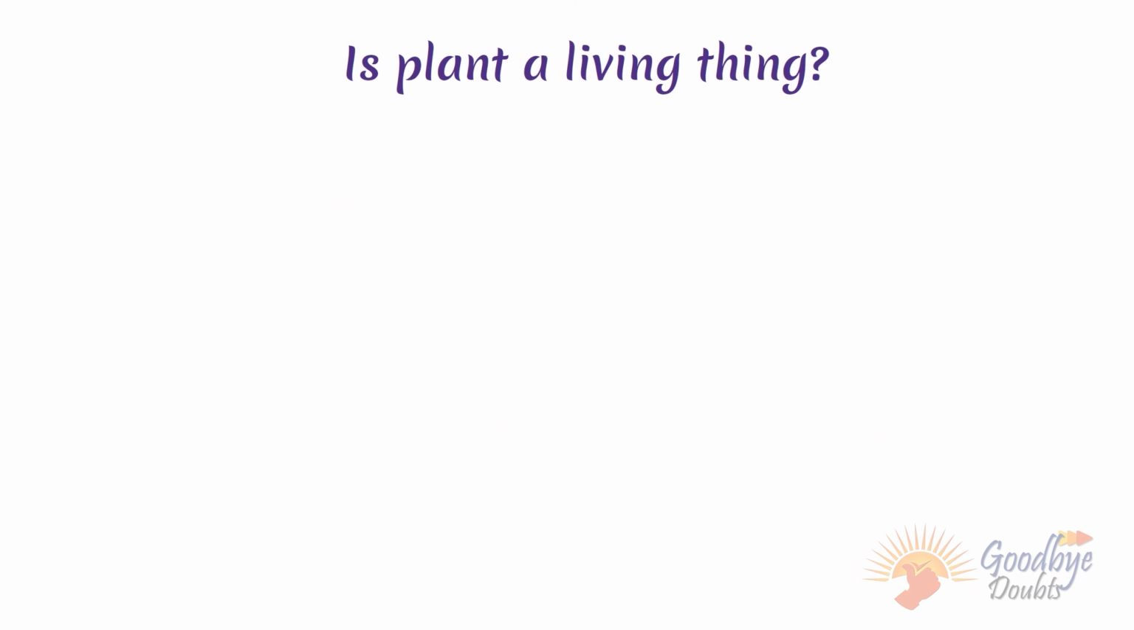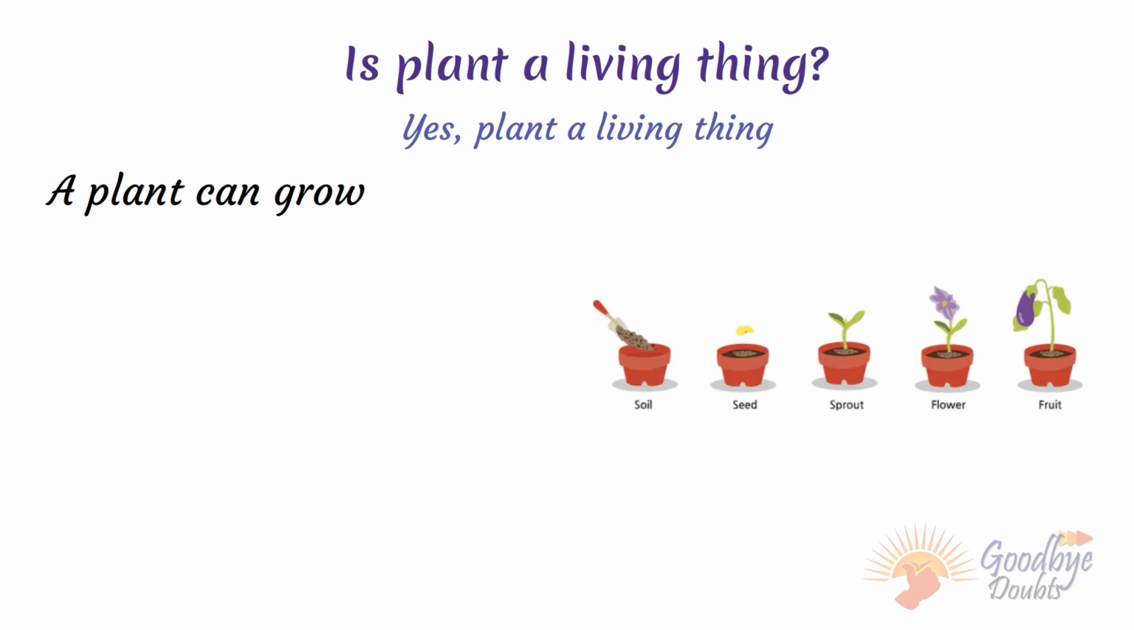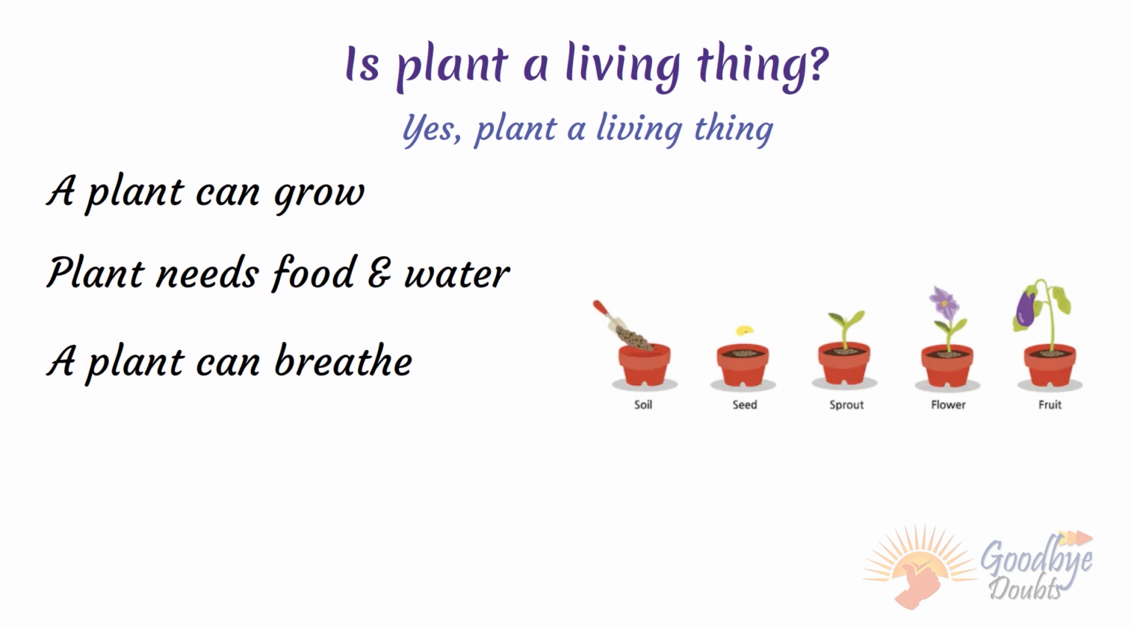Do you know a plant is also a living thing? A plant can grow. A seed grows into a plant which then grows into a tree. It needs food and water. Plants make their own food using water, air and sunlight. A plant can breathe also.